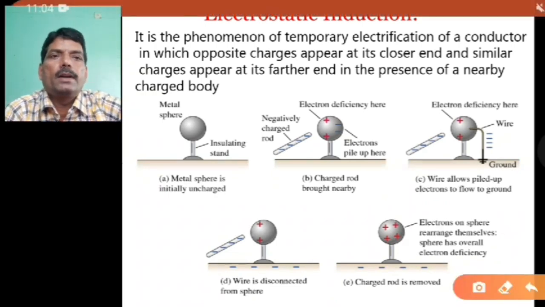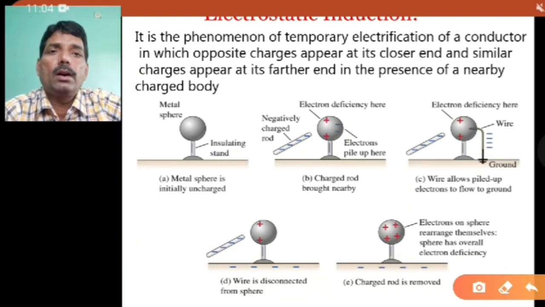Induction process means what here? Initially, suppose you are given a body which is uncharged, and somebody tells you to make it charged, either positive charge or negative charge. Then the question will come to your mind: if the body is already uncharged, how will the charges be acquired by that body? That means the body should be charged after some phenomenon, or after doing some process. That is nothing but electrostatic induction.